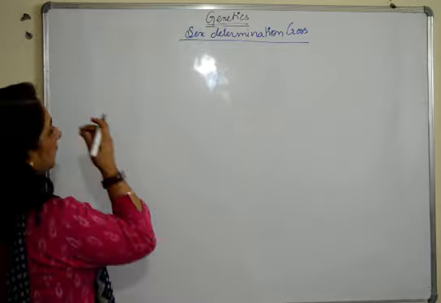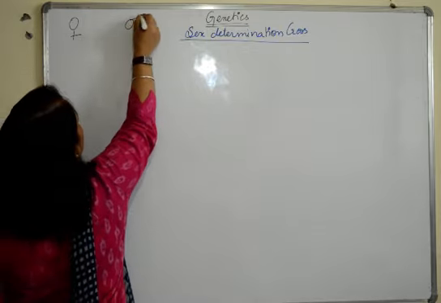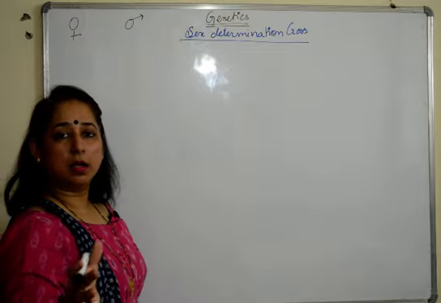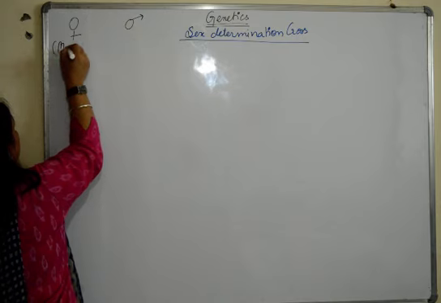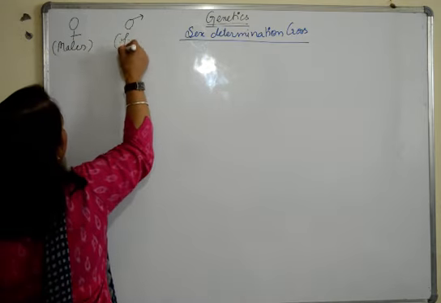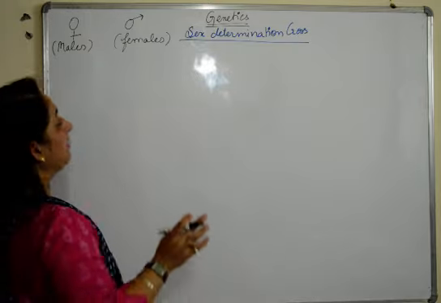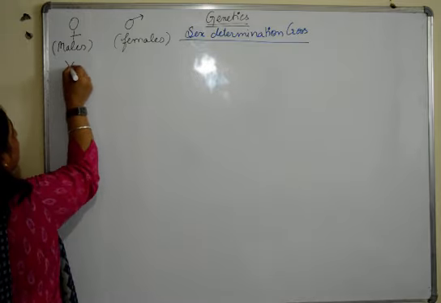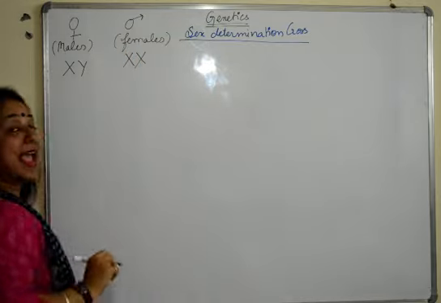Sex determination is wherein we talk about the two sexes which are generally present in humans, that is males and females. Now how do we identify that they are males or females? Males are expressed by X and Y chromosome, whereas females are expressed by X and X chromosomes.